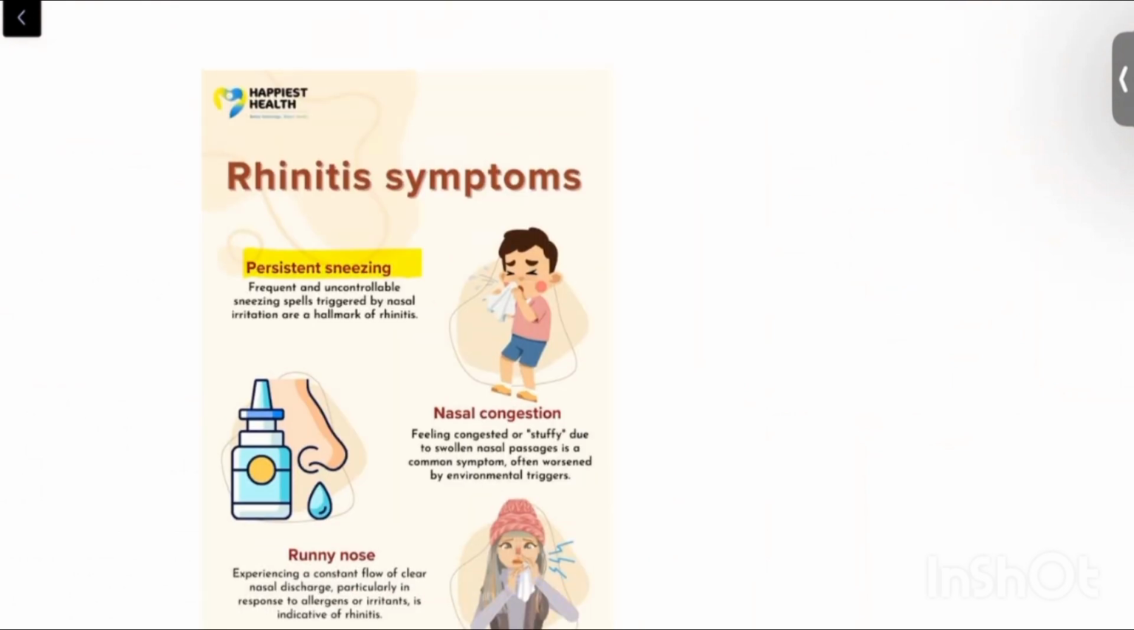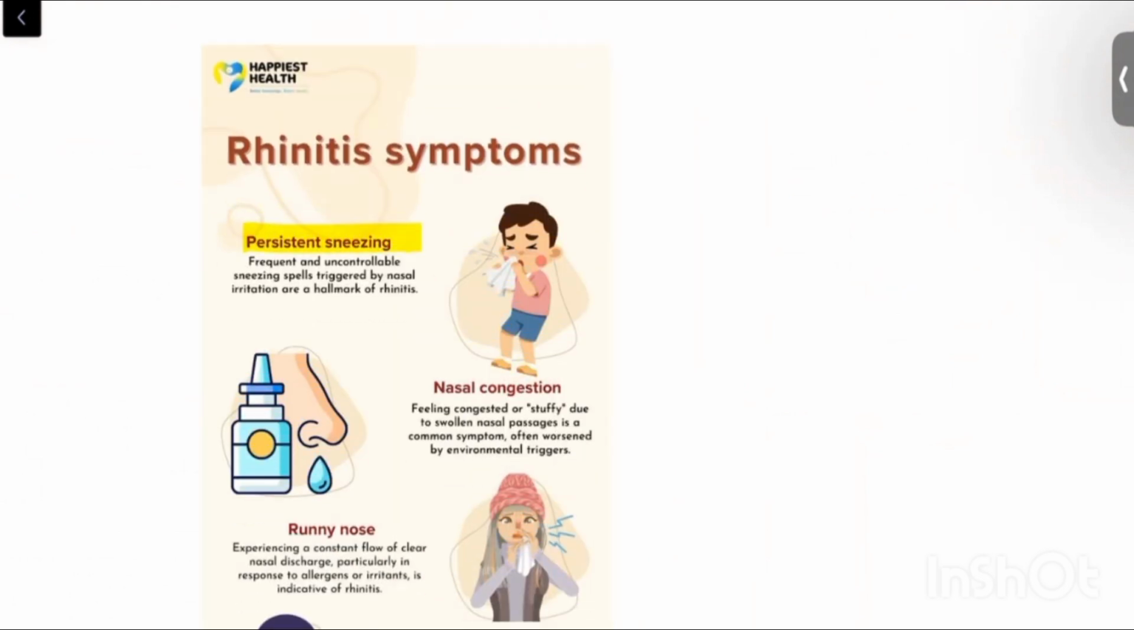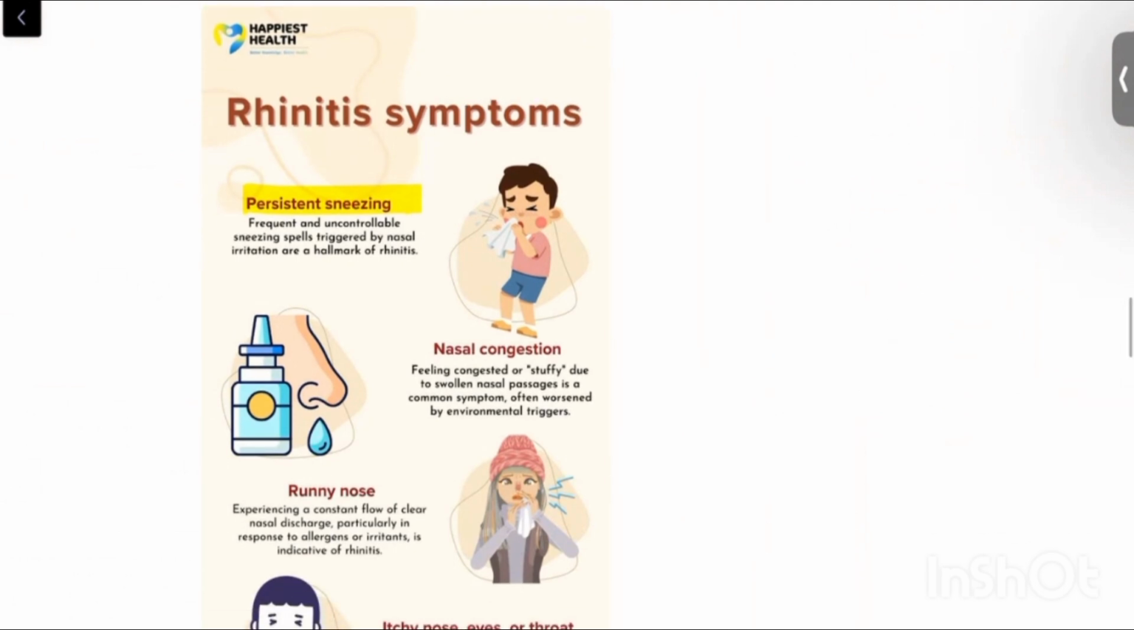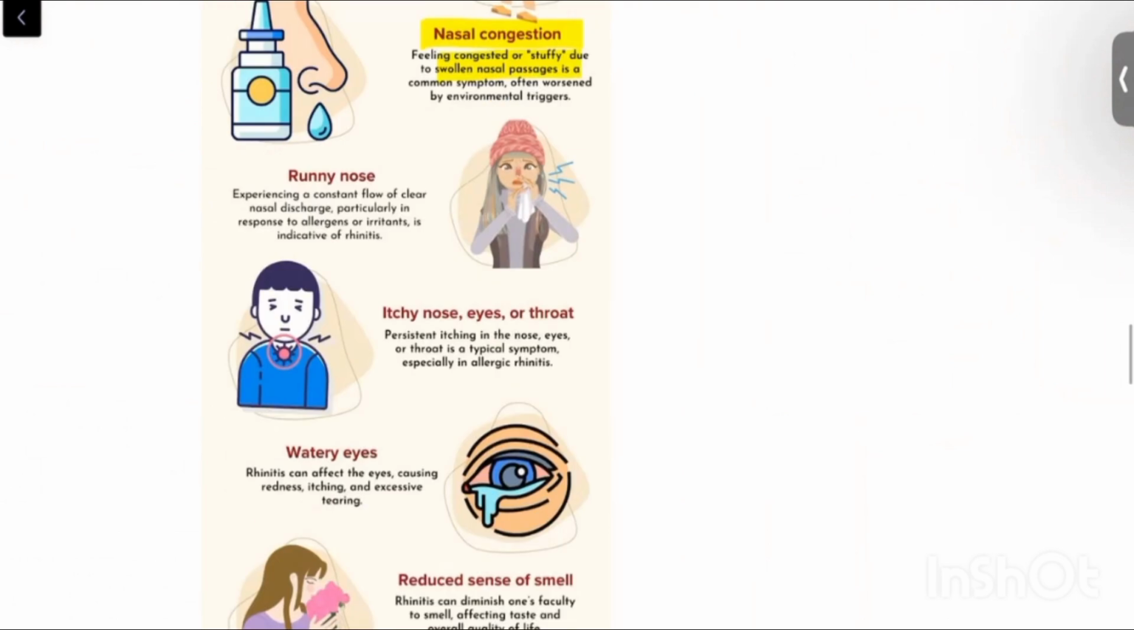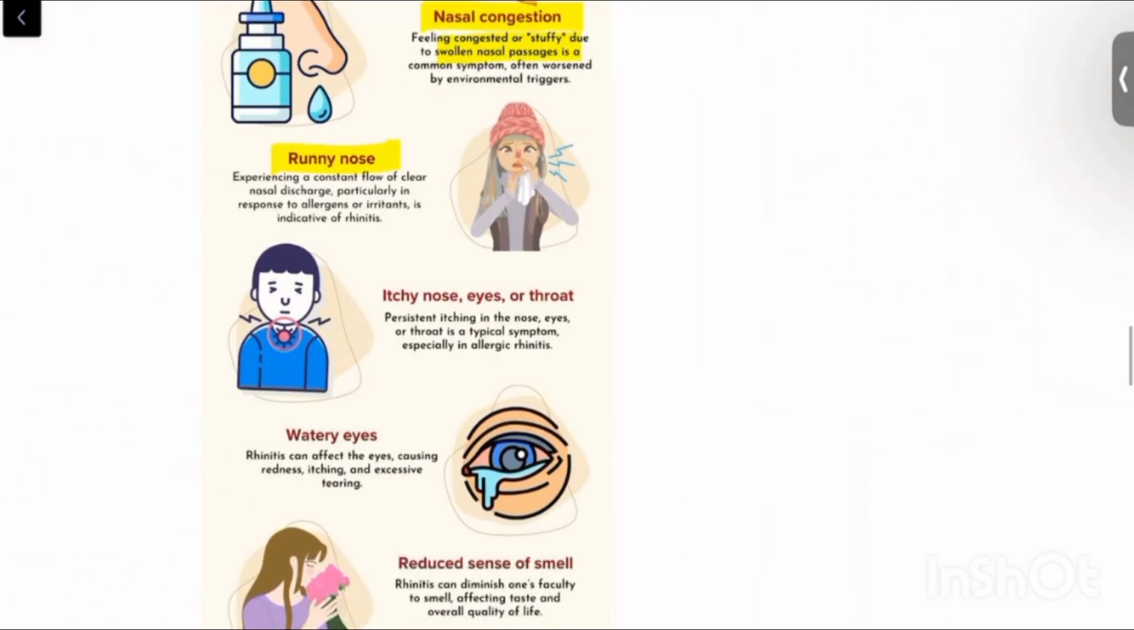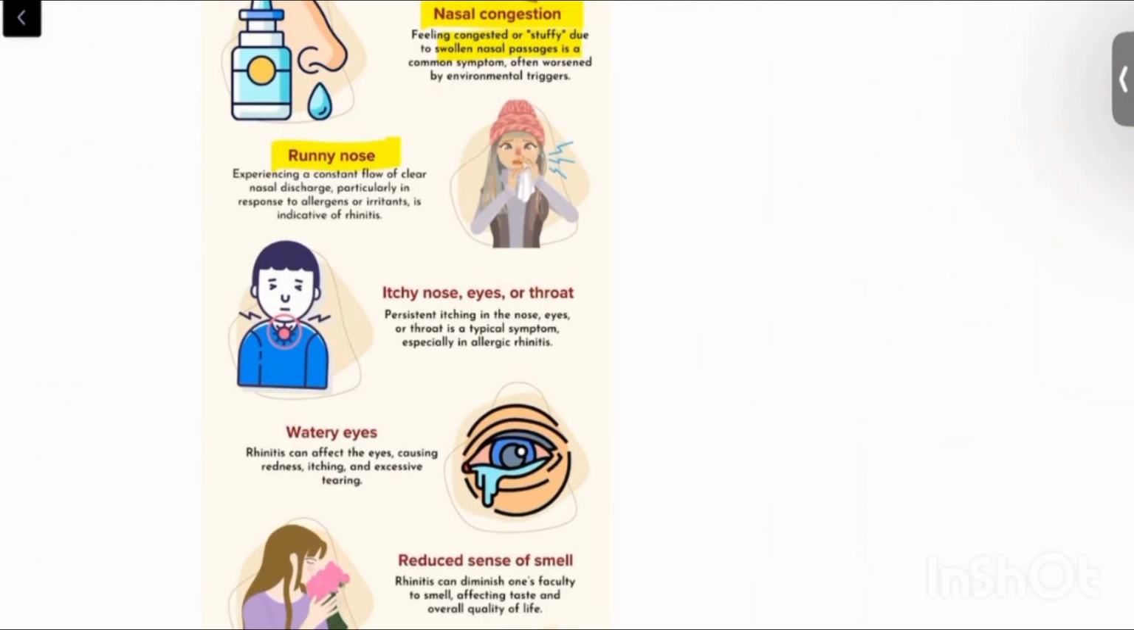Persistent sneezing will be there, which is frequent and uncontrollable. Sneezing spells will be triggered by nasal irritation and these are a hallmark for rhinitis. Other than persistent sneezing, nasal congestion will be there. It is like stuffy nose, feeling congested or stuffy due to swollen nasal passages and it is a common symptom often worsened by environmental triggers. Runny nose is another common symptom, experiencing a constant flow of clear nasal discharge, particularly in response to allergens.